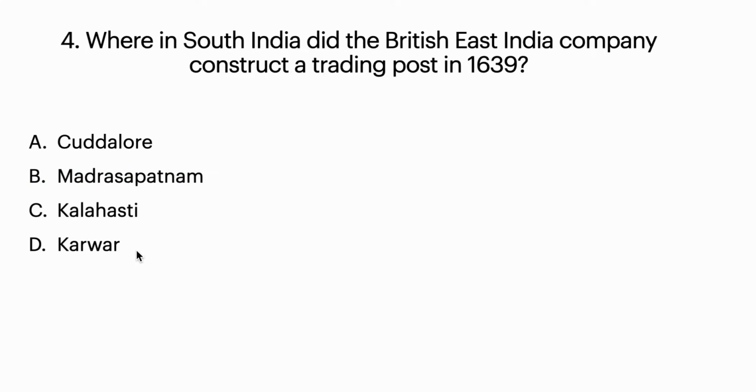Now coming to the fourth question, where in South India did the British East India Company construct a trading post in 1639? Option A, Kudalur. Option B, Madrasapatnam. Option C, Kalahasti. Option D, Karwar. So the correct answer is Madrasapatnam. The British constructed a trading post in Madrasapatnam, and this was the first in South India.